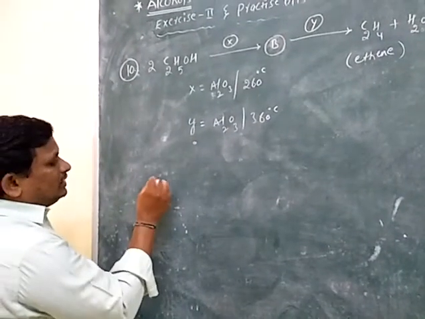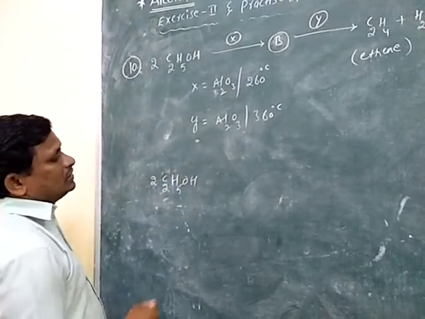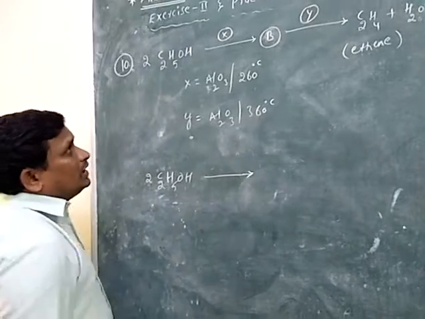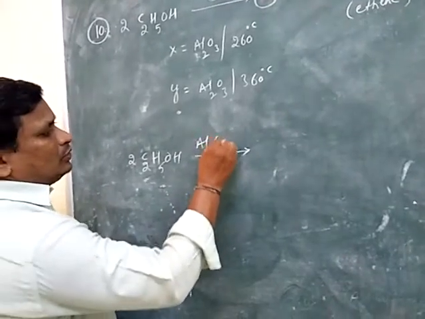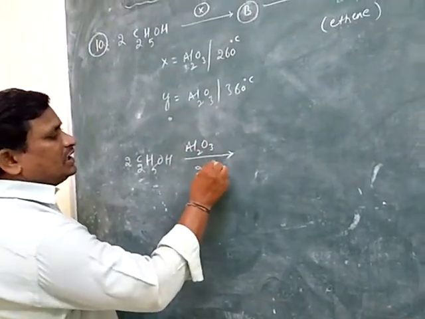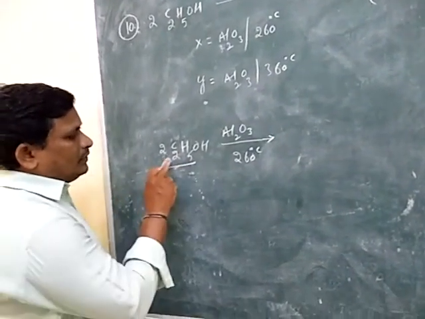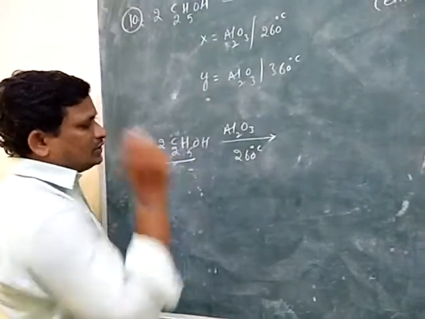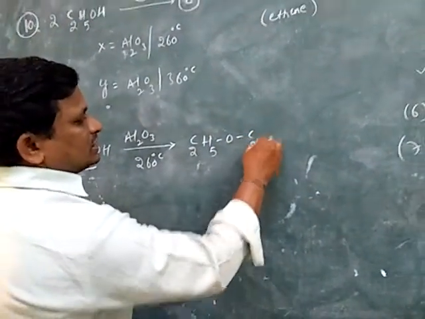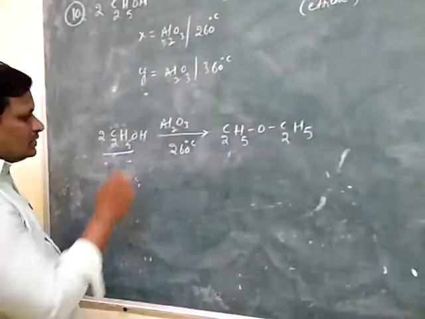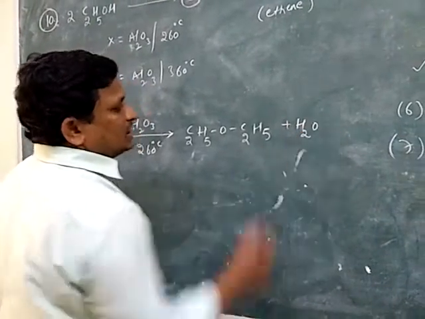Actually, 2 moles of ethyl alcohol, C2H5OH, undergo a reaction in the presence of Al2O3 at 260 degrees centigrade temperature. So then 2 moles of ethyl group, 2 oxygens and 2 hydrogens. Then it gives C2H5, O, C2H5. The remaining 2 hydrogens and 1 oxygen give water, H2O.